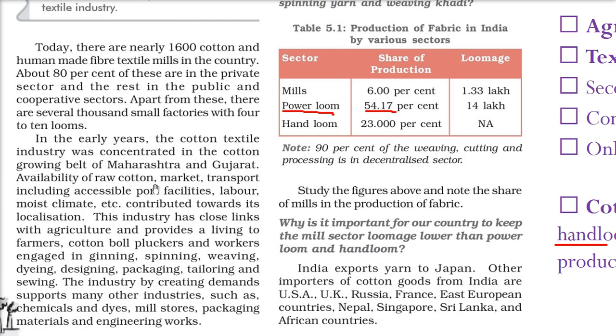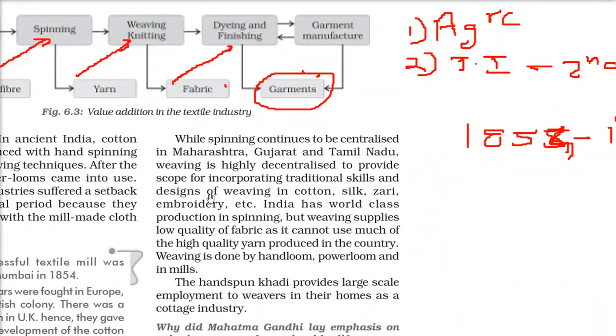All these are very important factors for why cotton textiles are mostly concentrated in Maharashtra and Gujarat. And this industry is not only for fabric. There are so many other people involved, like the packagers, the dyers, the chemical supporting people, mill stores, and engineering works, who also get jobs from this particular industry.